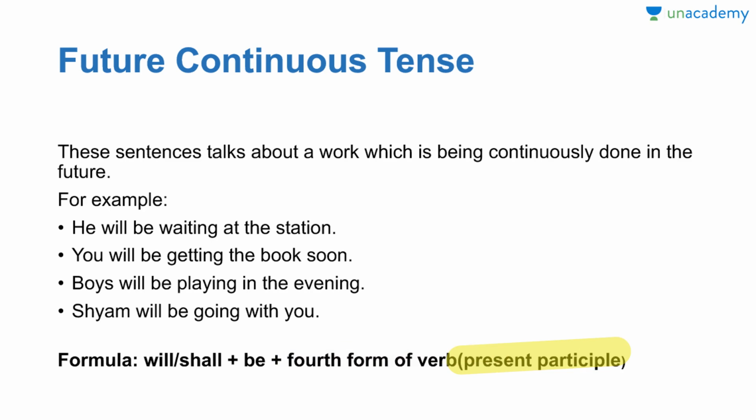That is a present participle. What is a present participle? Having an ing at the end. So we will put a will be or shall be, depending on the case, plus fourth form of verb, and the grammar for future continuous tense is complete.